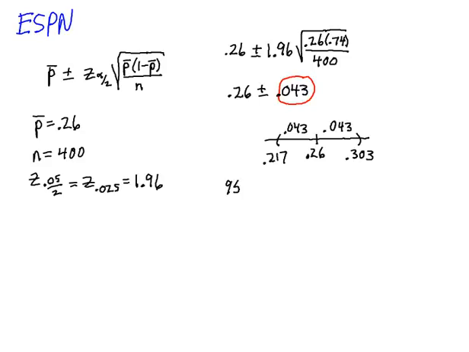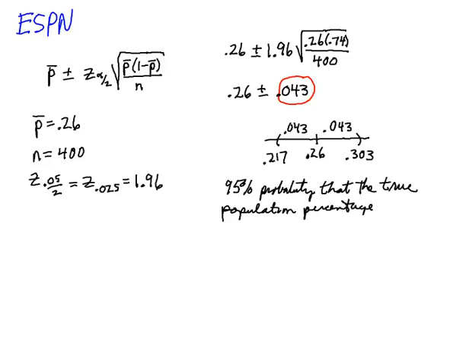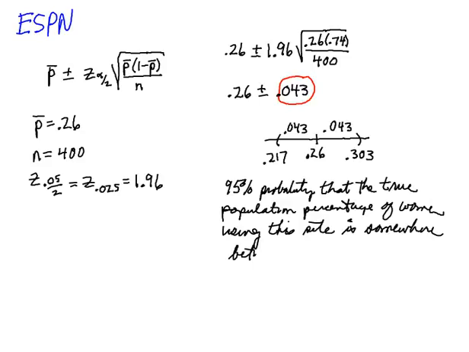So there is a 95% probability that the true population percentage of women using this site is somewhere between 21.7% and 30.3%.